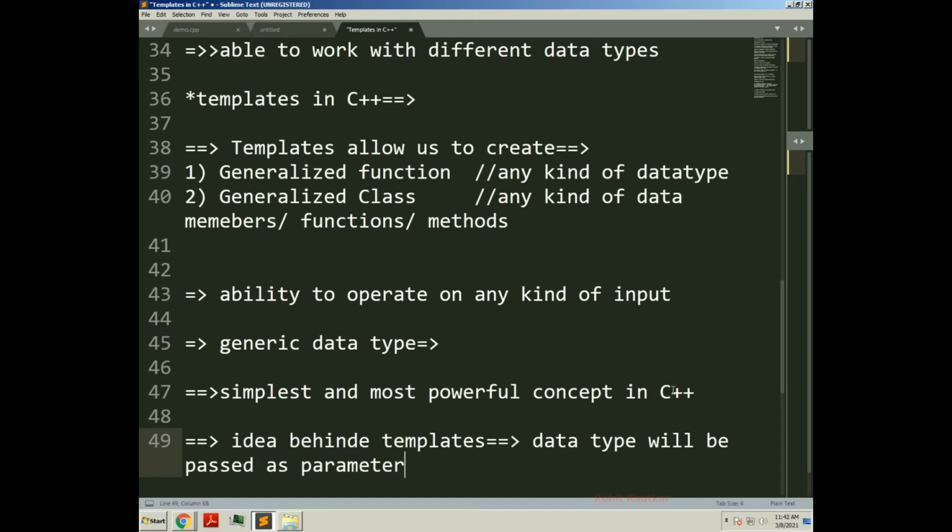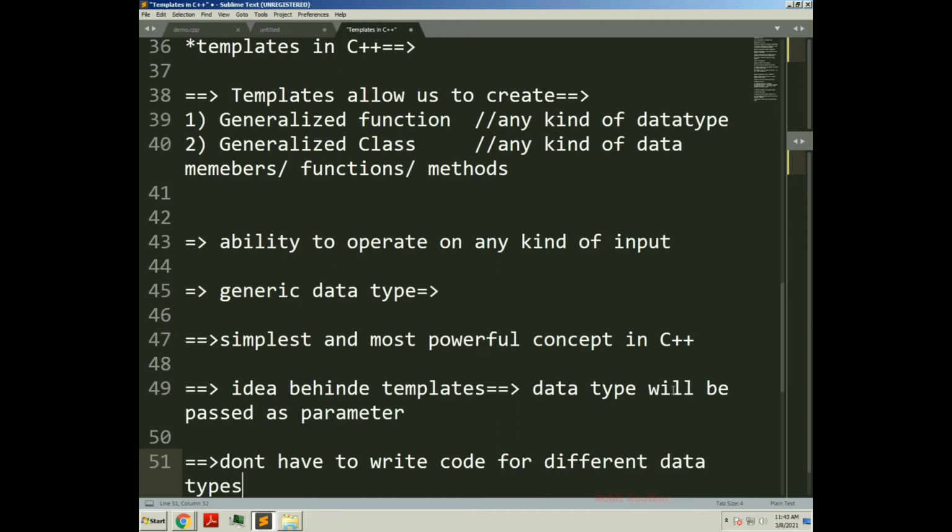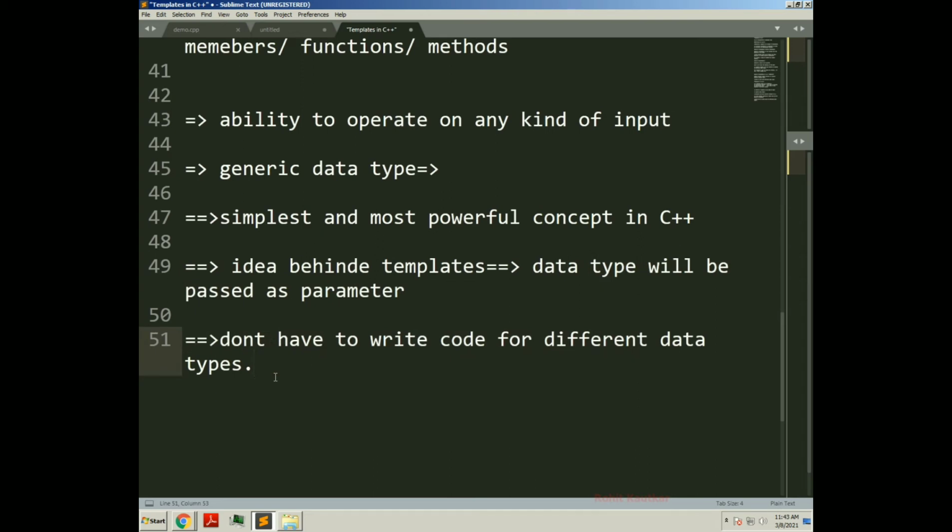What will be the advantage of passing the data type as a parameter? We don't have to write code for different data types. That is the idea behind templates, where we pass the data type as a parameter. So code repetition for different data types will get avoided, will get prevented.